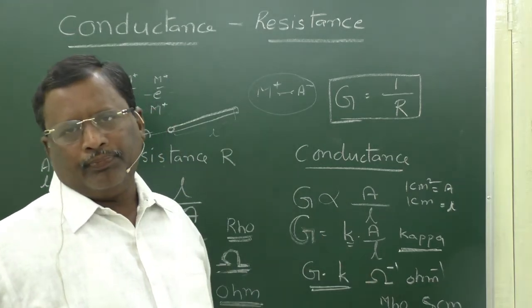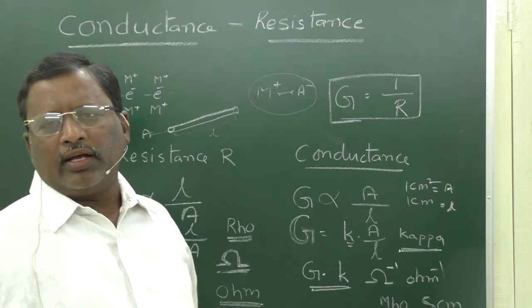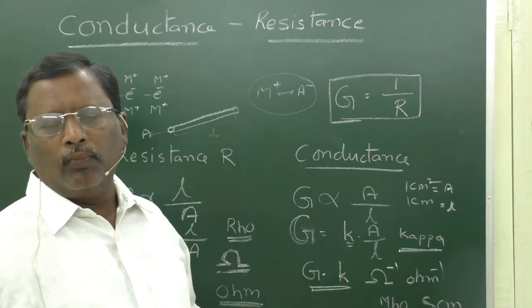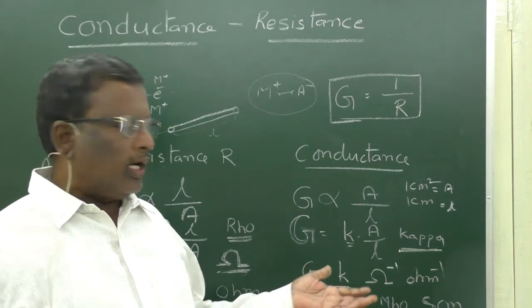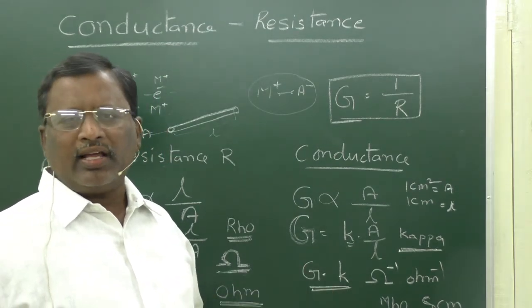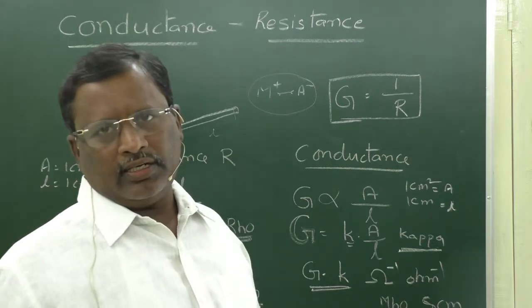The units for conductivity are per ohm or mho, or we can express it in Siemens, Siemens per centimeter or Siemens per meter.